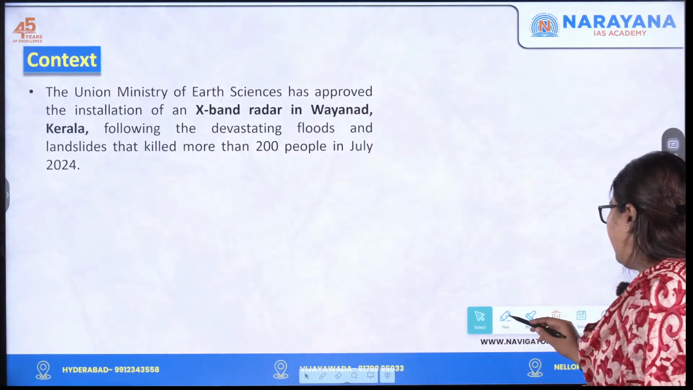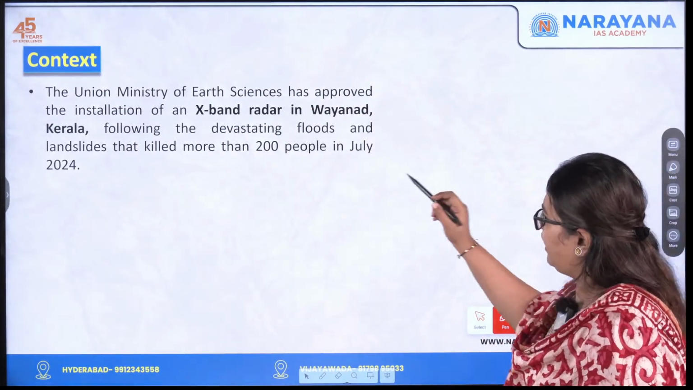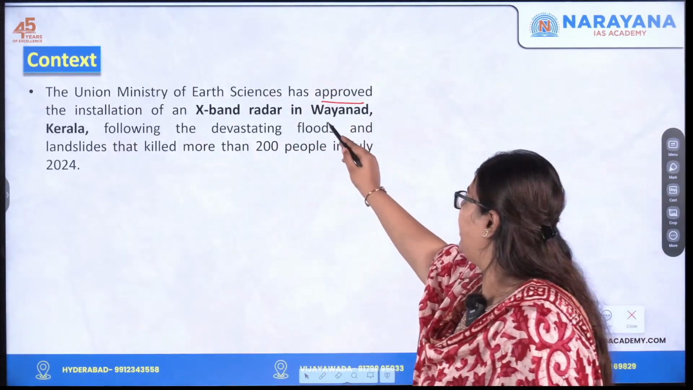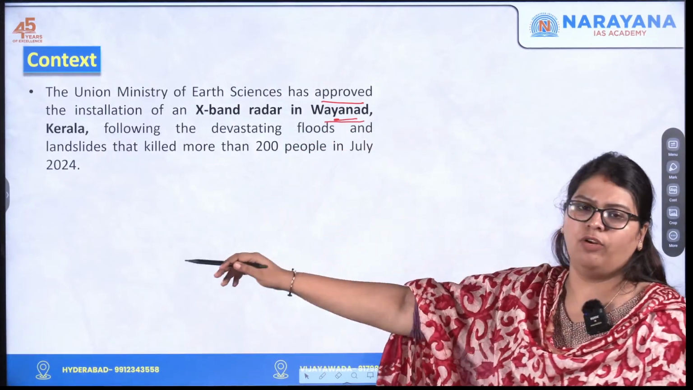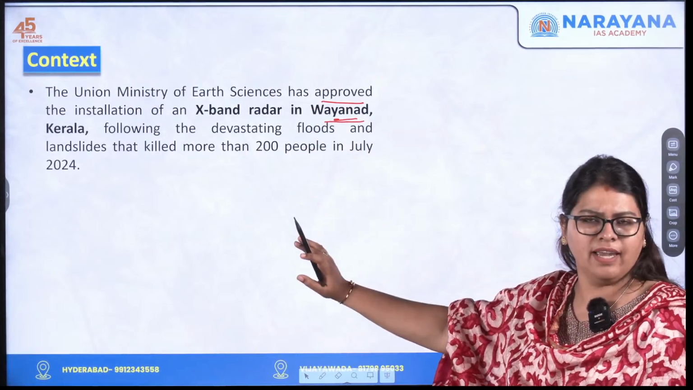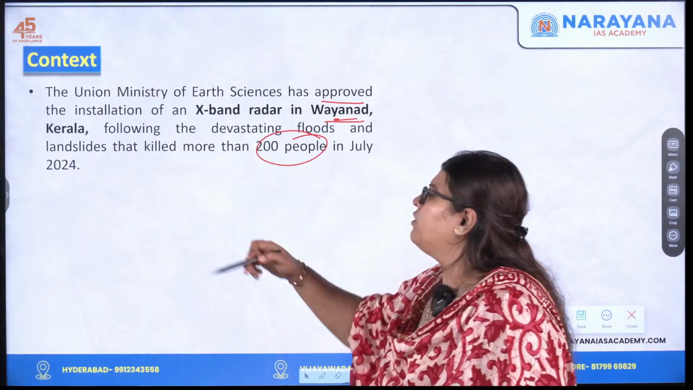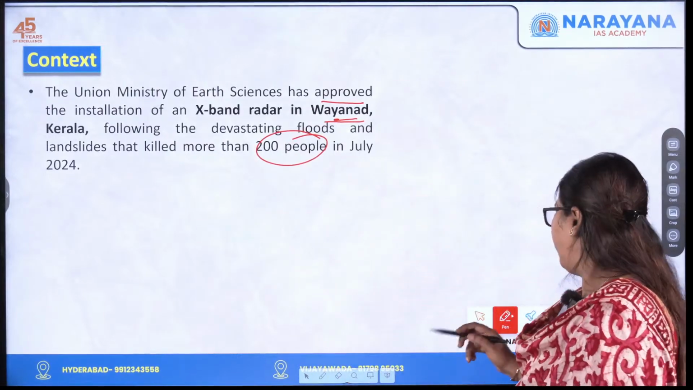The Union Ministry of Earth Sciences has recently approved the installation of an X-band radar in Wayanad district of Kerala following the devastating floods and landslides that cost the lives of more than 200 people in the month of July 2024.